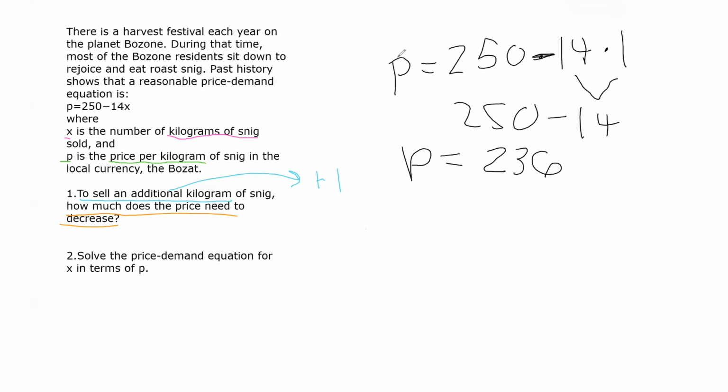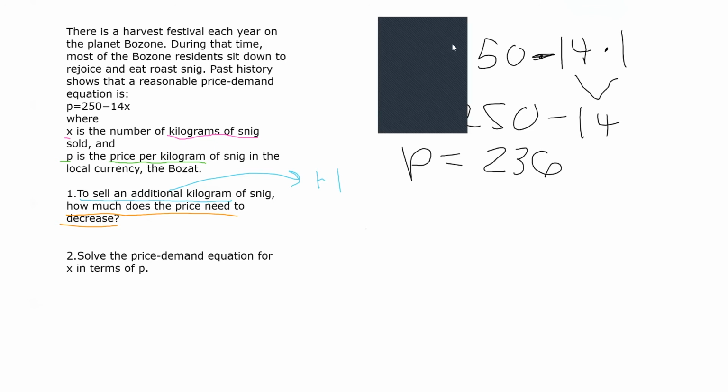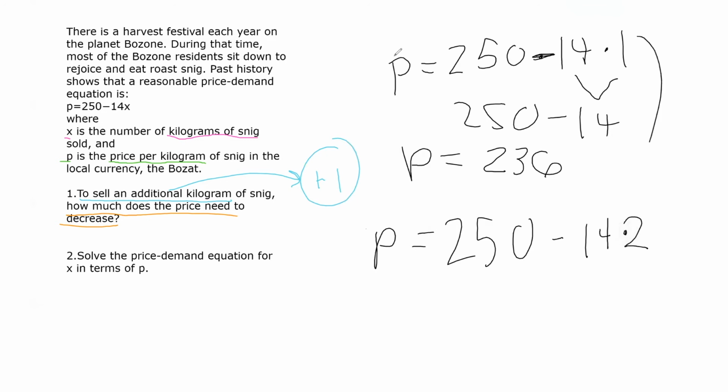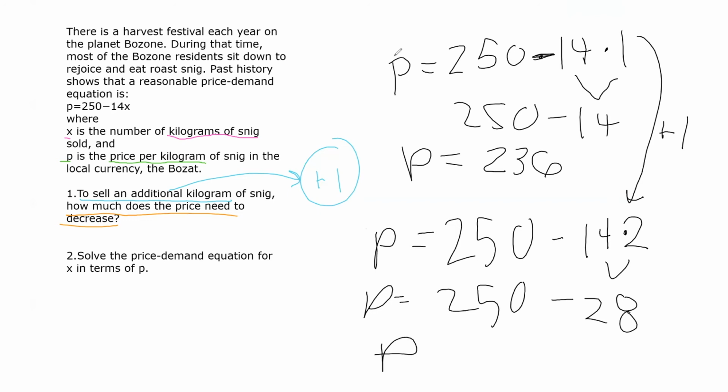Now, there's another step that we must take. We know the price for 1 kilogram. But remember, it says to sell an additional kilogram, plus 1. I don't know the price when I sell an additional 1, but I do know that we are now going to sell 2 kilograms of snig. Why is it 2? Remember, we're selling an additional 1. Okay, 14 times 2 is 28, 250 minus 28. What does our price equal? 250 minus 20 is 230. 230 minus 8 is 222.